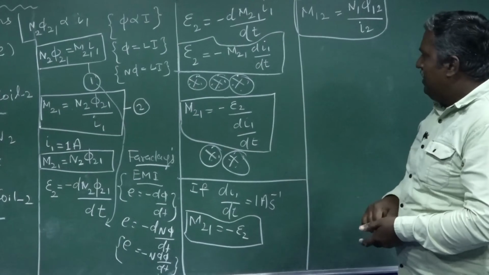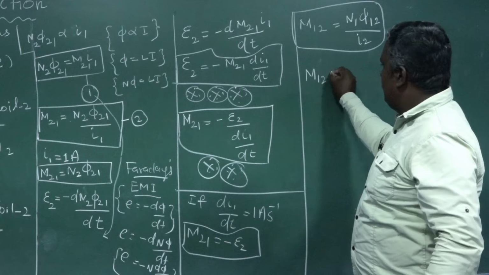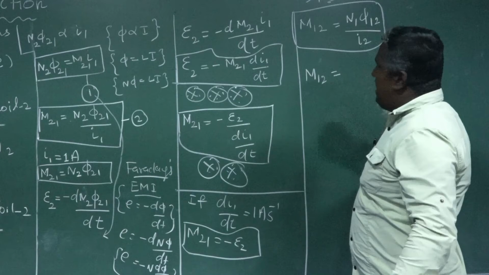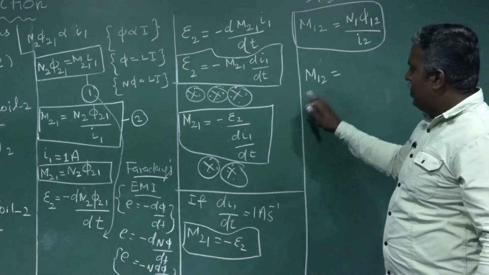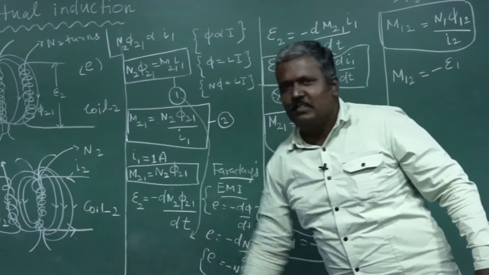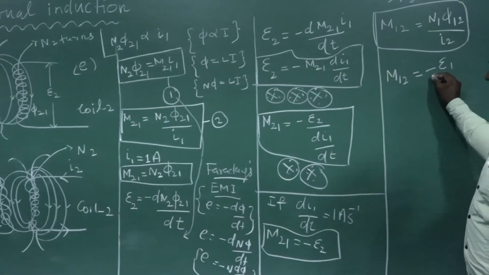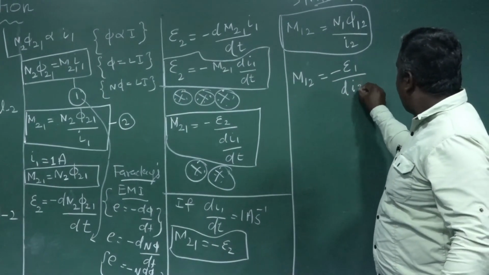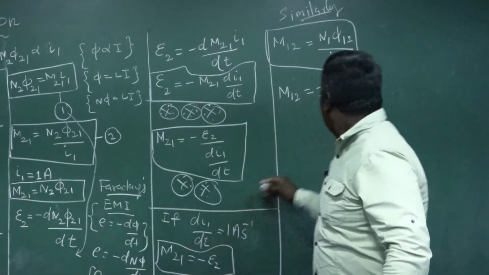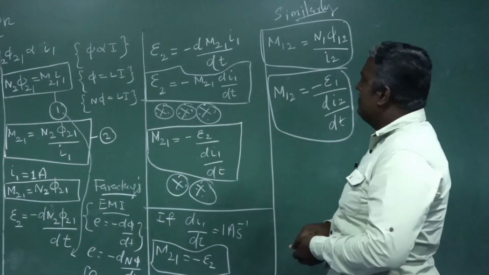Then from this, similarly we can write for coil 1 also: M12 is equal to minus epsilon 1, the induced EMF in the first coil, by dI2 by dt, since here the current is I2.